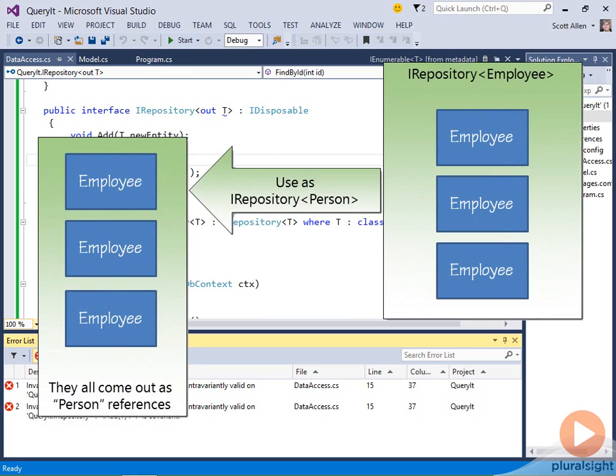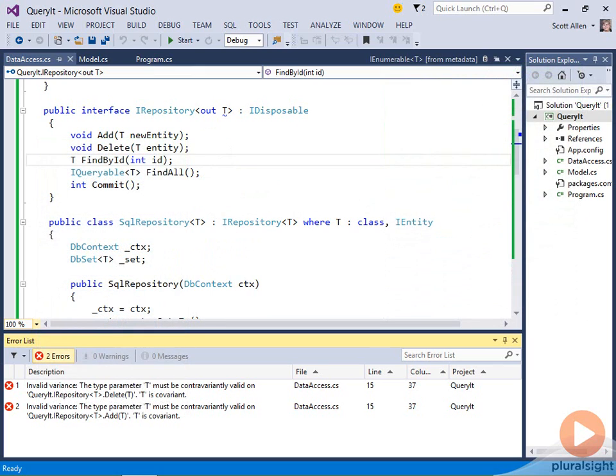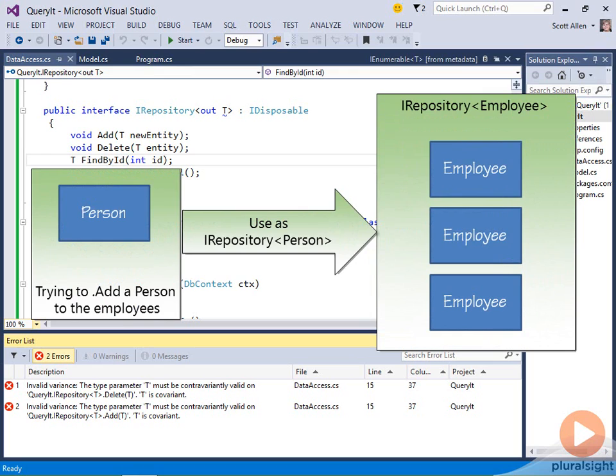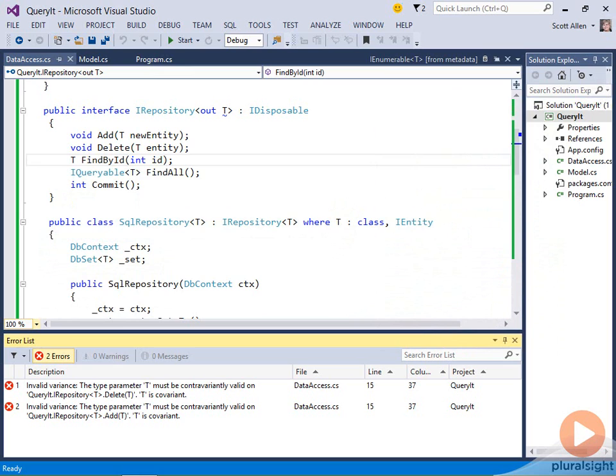It would be okay to read objects from that repository because all the objects it returns are employees, which derive from person, so that's never going to cause a problem. But it would be bad to give that repository a person as a parameter because the repository might try to interact with it or save it or use some characteristic of an employee when the object it got was really only a person. That's a bit of a problem. So can I make IRepository of T covariant?